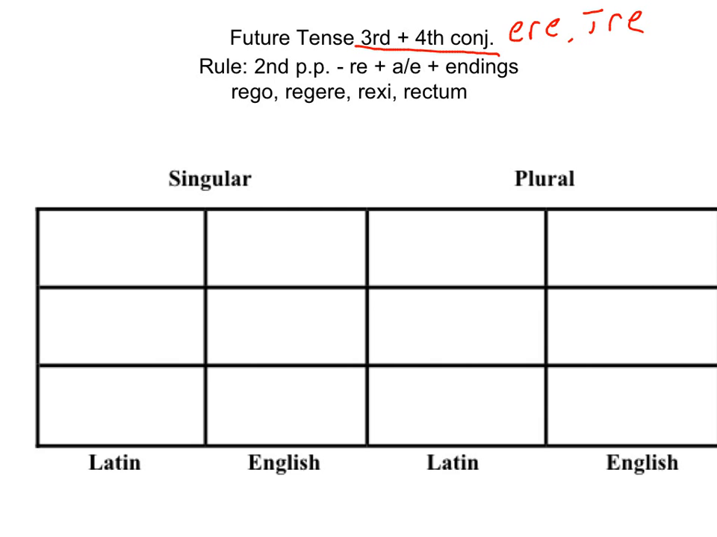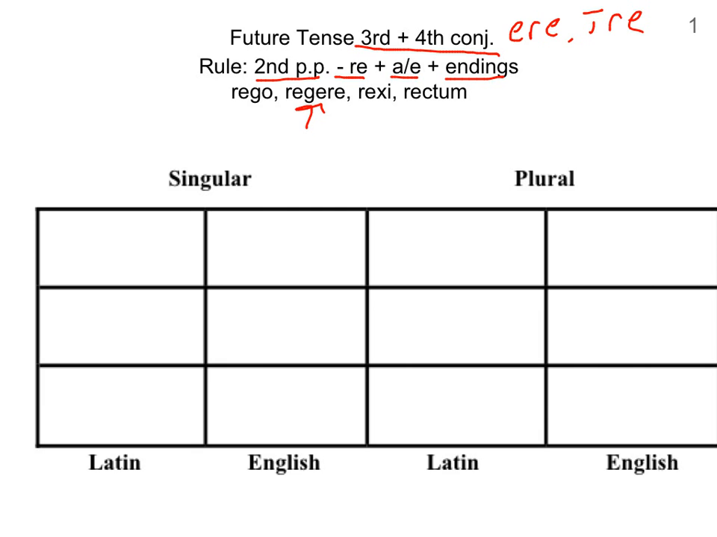We're going to take the infinitive, which is the second principal part, which is right here. We're going to subtract the RE, and then we're going to be adding an A or an E, depending on the person, and then our normal endings, which are M, S, T, MUS, TIS, or NT. So let us take a look.